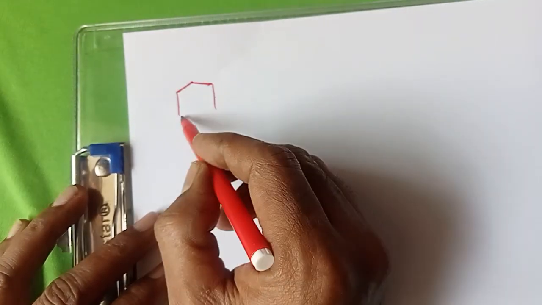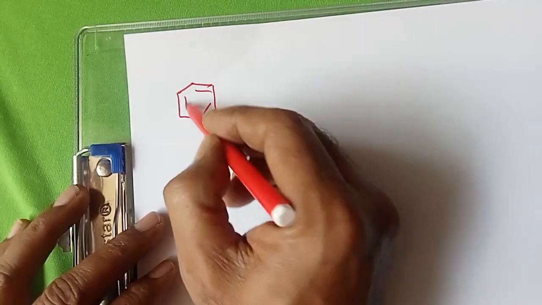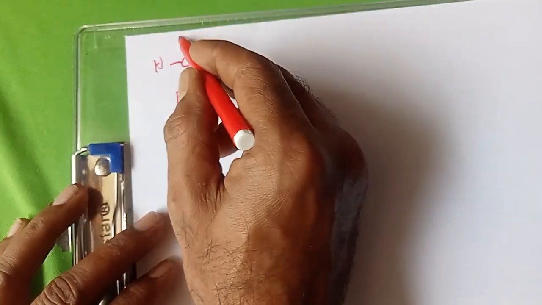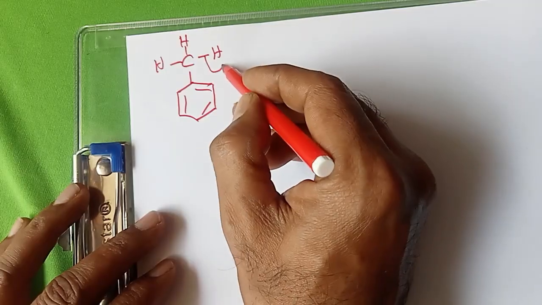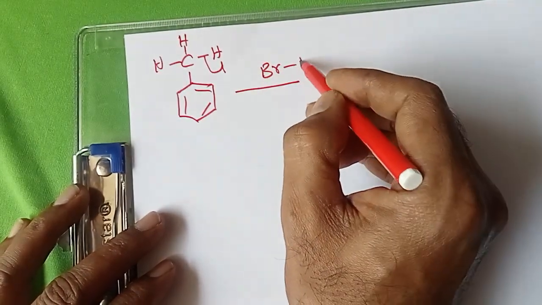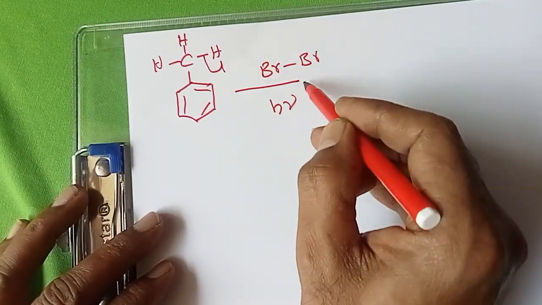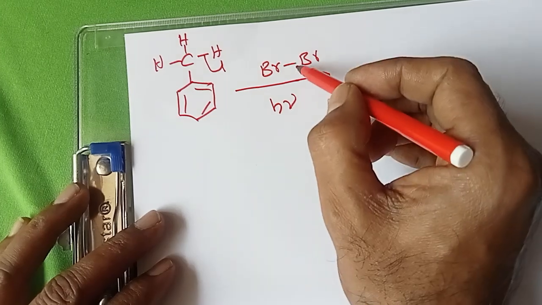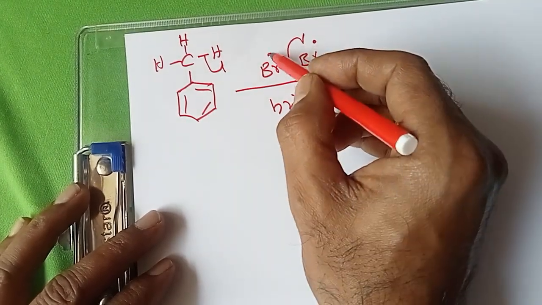In presence of sunlight, in case of toluene, due to breakage of this bond only, already we know that bromine in the presence of light, H nu, is the reaction condition. In presence of sunlight, we know homolytic cleavage, there is no electrophile.